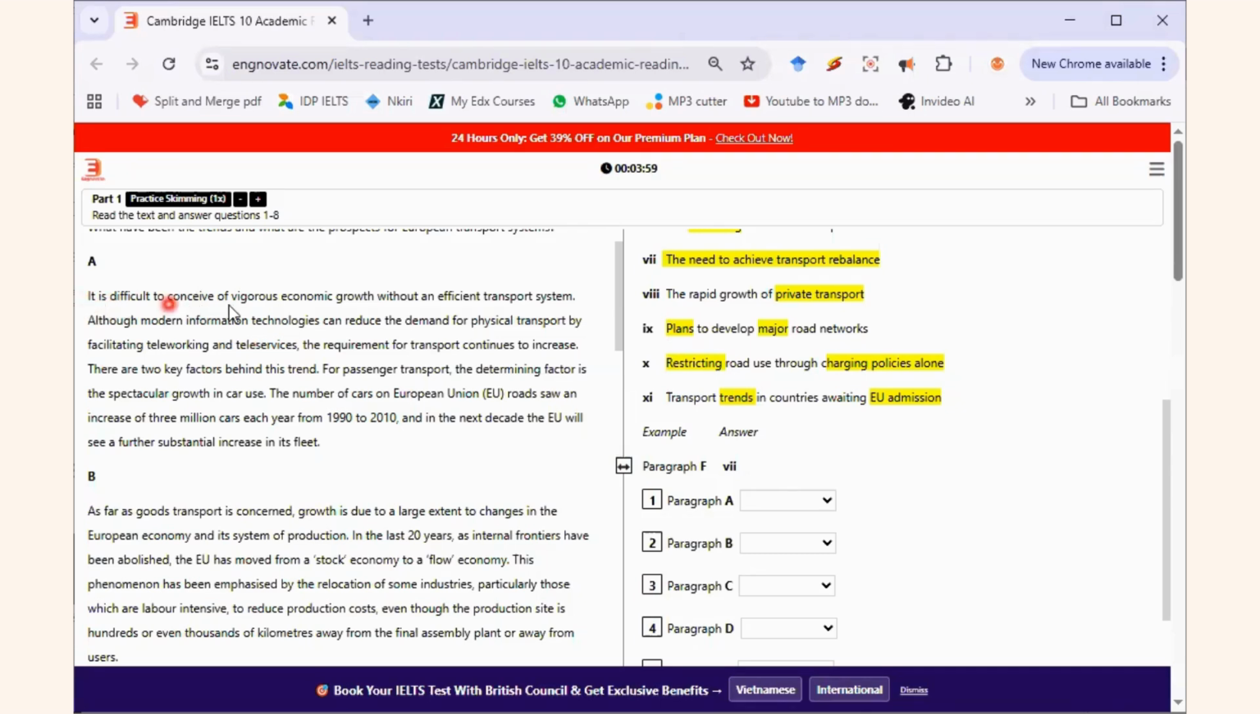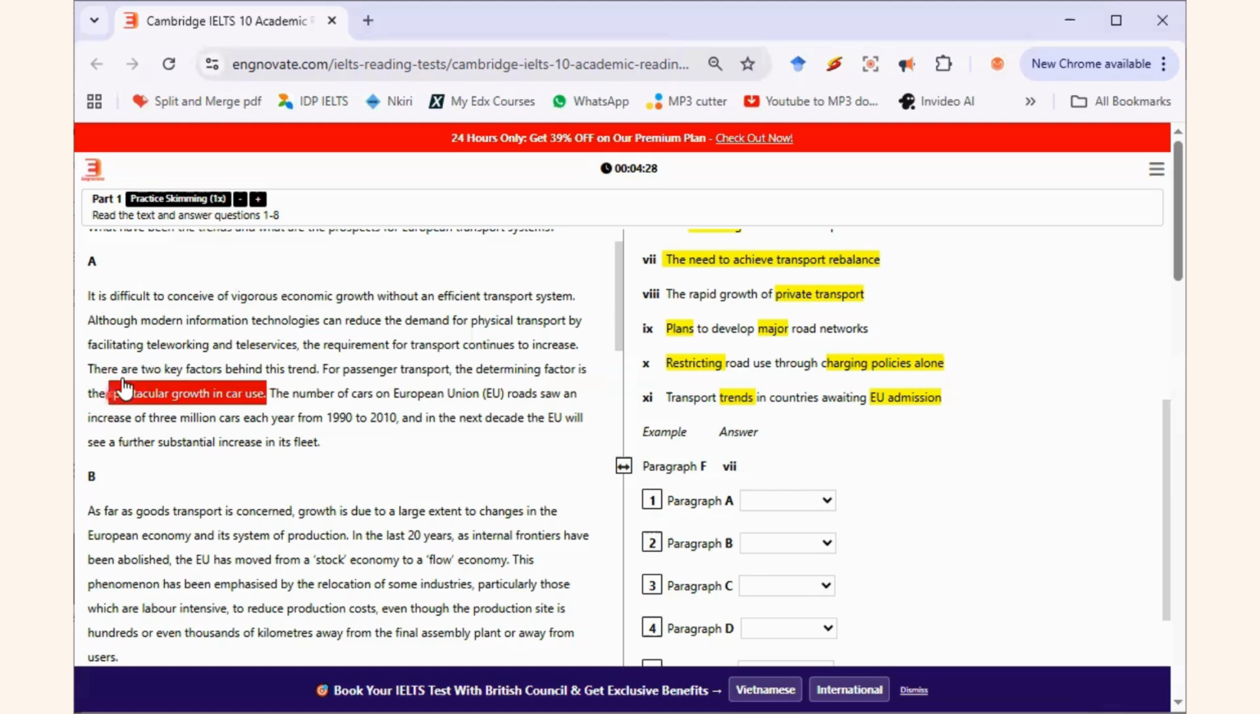It is difficult to conceive of vigorous economic growth without an efficient transport system. Although modern information technologies can reduce the demand for physical transport by facilitating teleworking and teleservices, the requirement for transport continues to increase. There are 2 key factors behind this trend. For passenger transport, the determining factor is the spectacular growth in car use. Spectacular growth in car use.